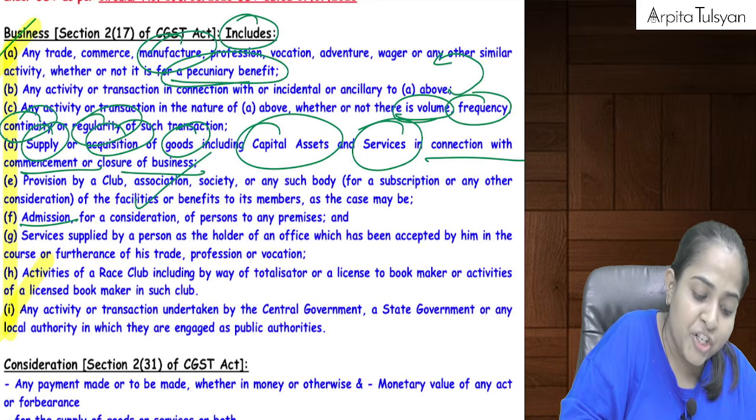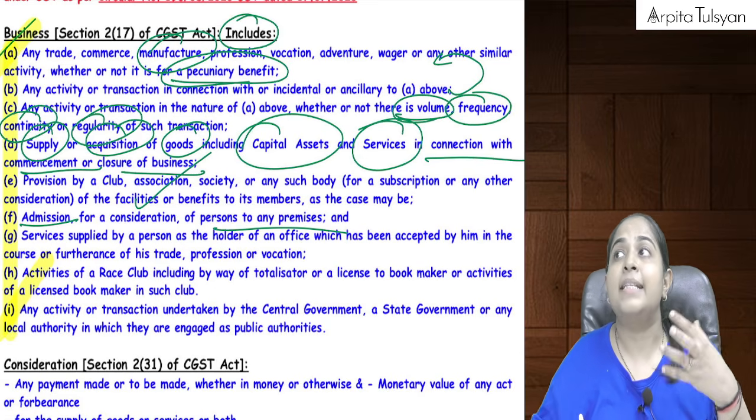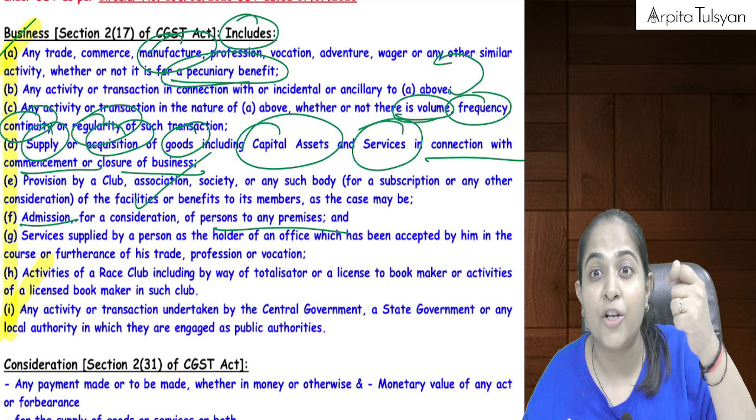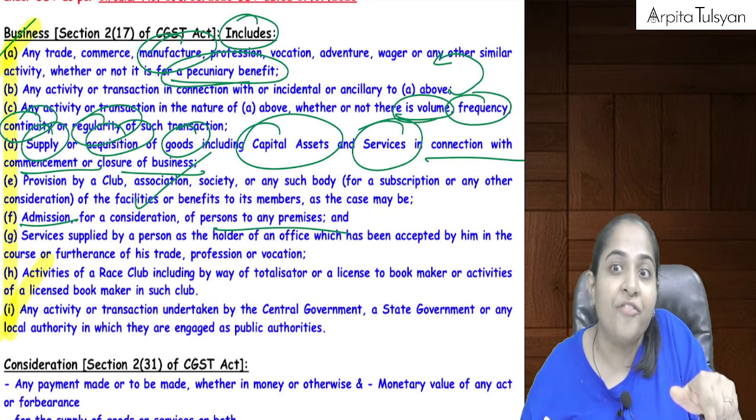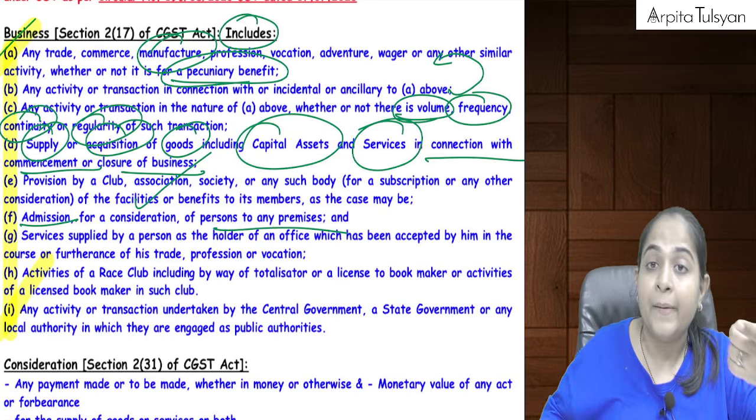Then admission to any premises. Let's say you go and visit some museum. For that you have to purchase a ticket. Selling of that ticket is also considered as a business.